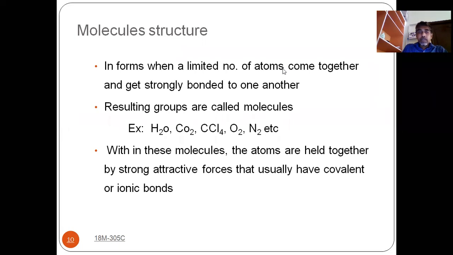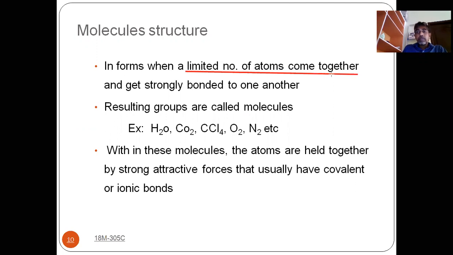In the molecular structure, a limited number of atoms come together. That means the atoms are limited in number, like 2, 3 or 1. If you take H2O, 2 hydrogen atoms and 1 oxygen atom. CO2, 2 oxygen atoms and 1 carbon atom. That means it is limited in number, and they get strongly bonded to one another, then they are called molecular structure.